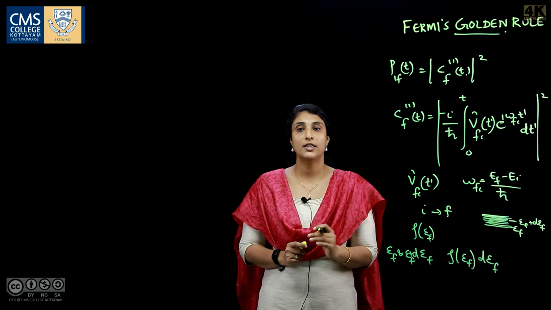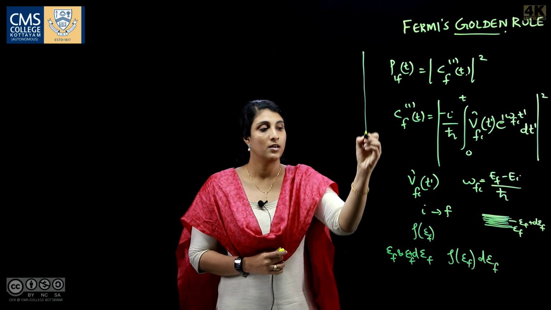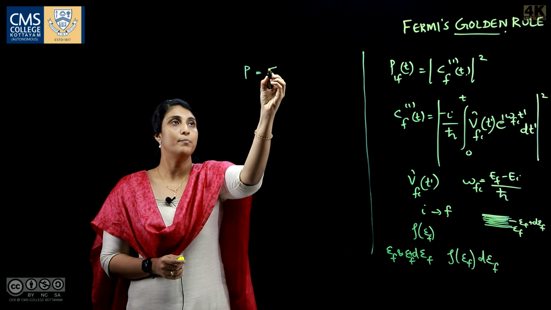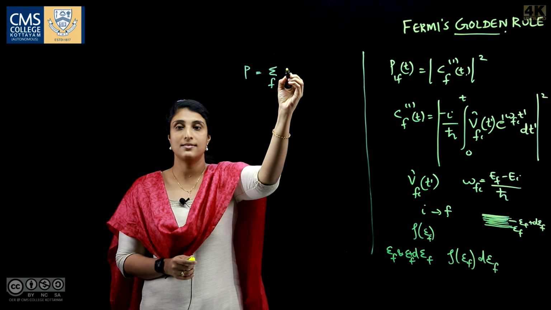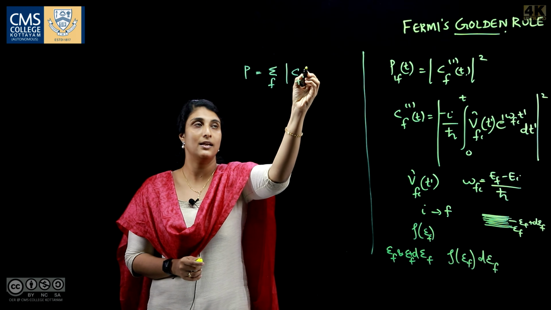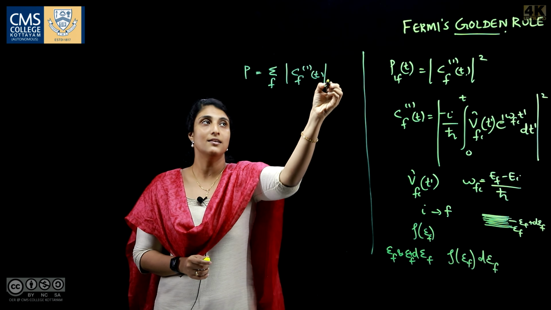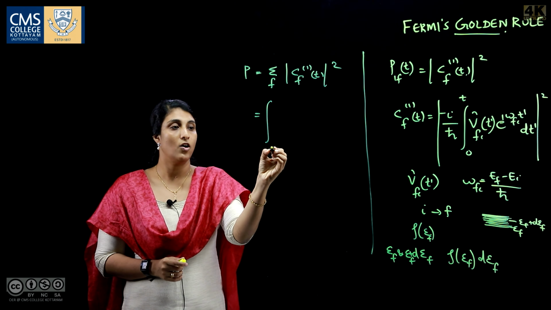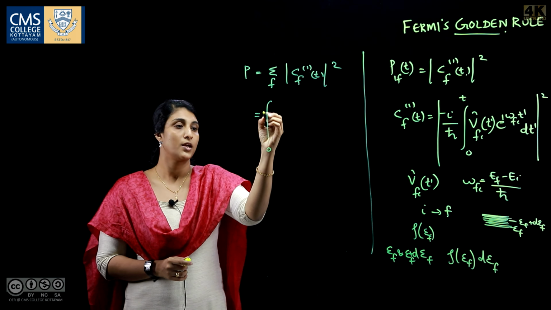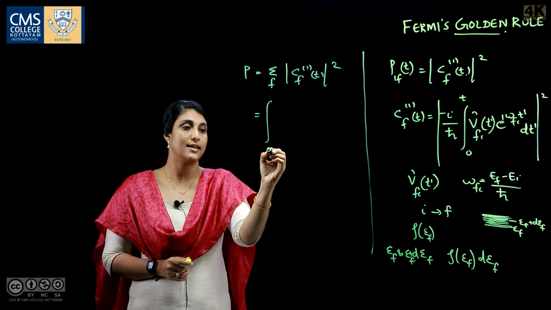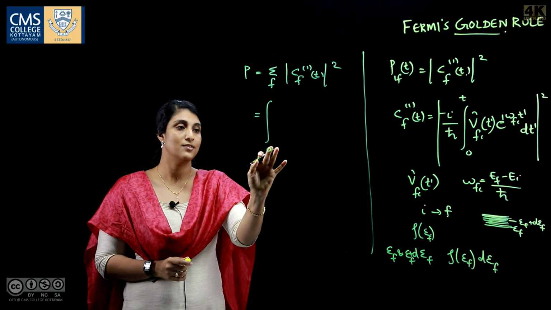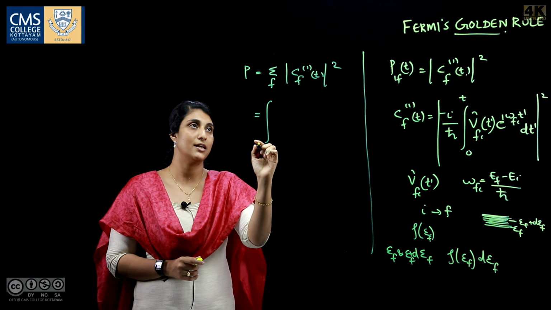So, how do we get the total probability? The total probability is obtained as a sum over all such final states. That is, an integral over all such final states. Here the integration is over the energy range, so we do not put the energy limit here now.